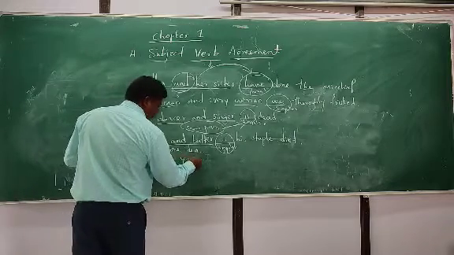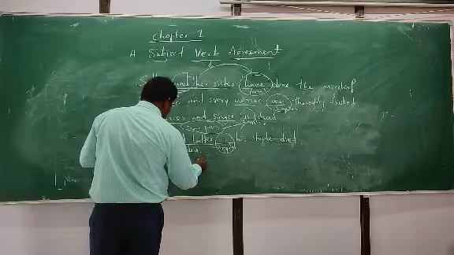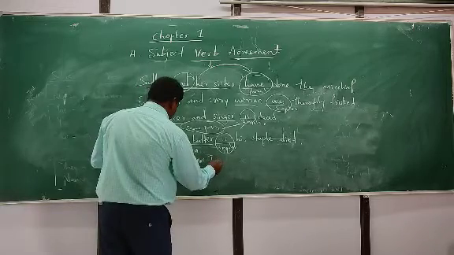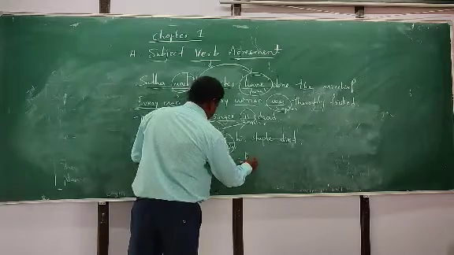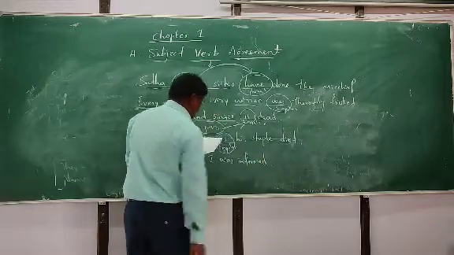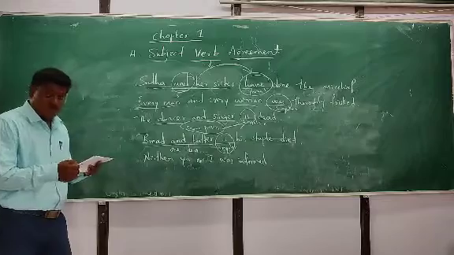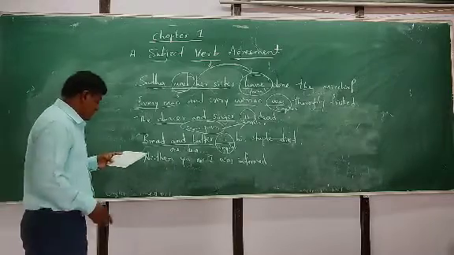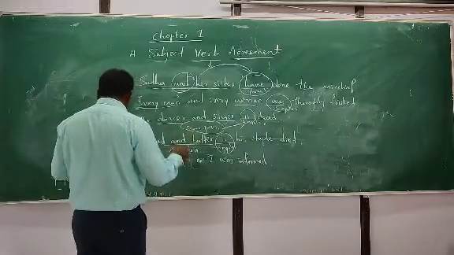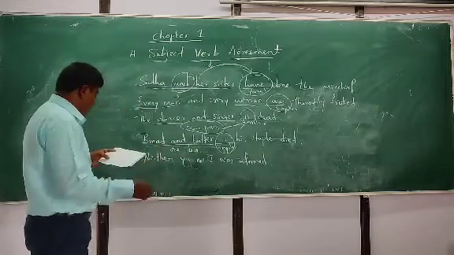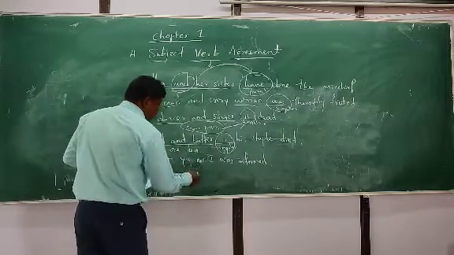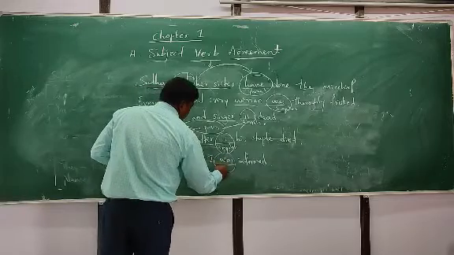Neither you nor I was informed. So in this sentence, when two or more singular subjects are connected by or, nor, either, or, like that, we consider it as singular.